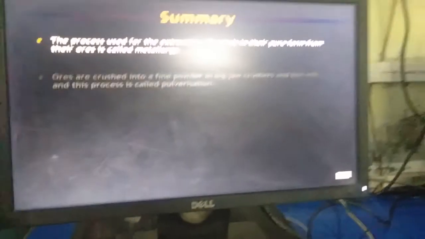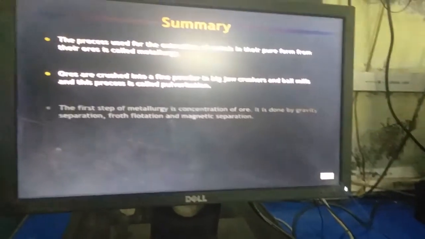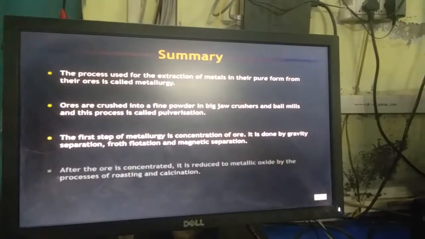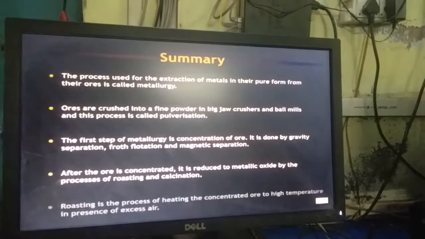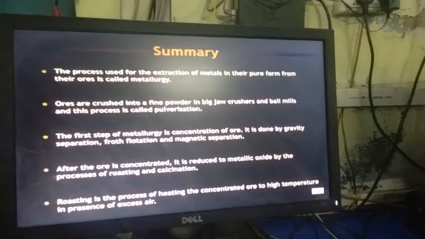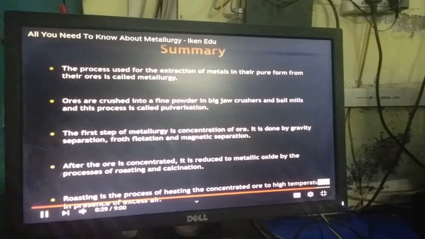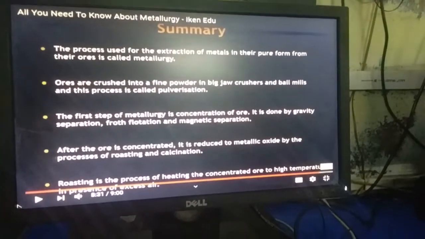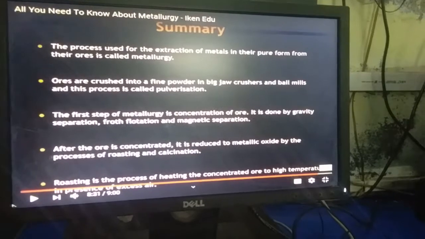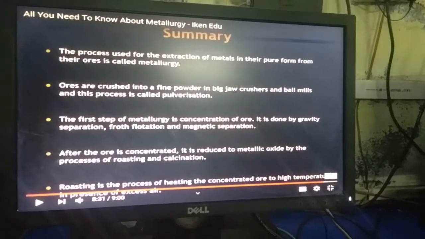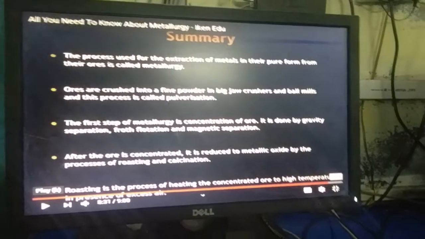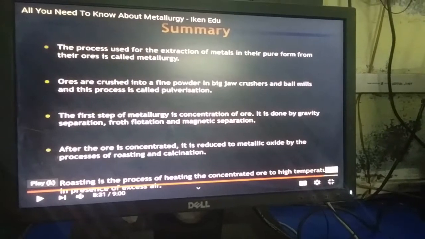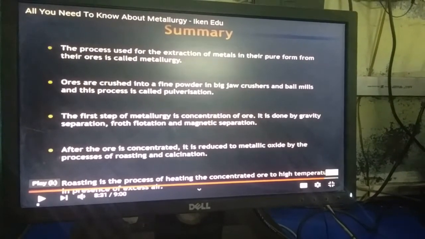Now we will watch the summary. The process used for extraction of metals in their pure form from their ore is called metallurgy. Ores are crushed into a fine powder in a big jaw crusher and ball mills, and this process is called pulverization. The first step of metallurgy is concentration of ore. It is done by gravity separation and froth flotation, and magnetic separation is also used.